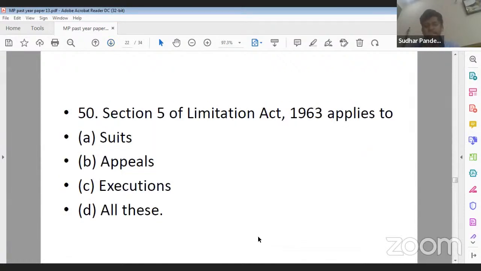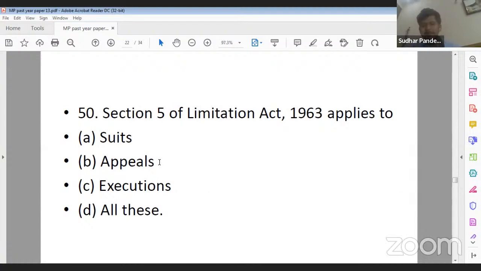Question number 50. Section 5. Again, a question from Section 5. Section 5 of the Limitation Act 1963 applies to suits, appeals, applications, and executions, and all of these. Question number 50. What should be the correct answer?